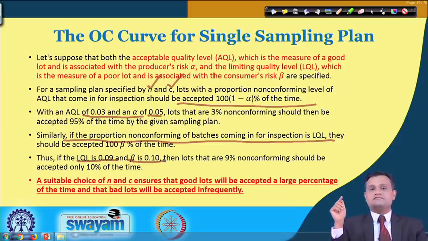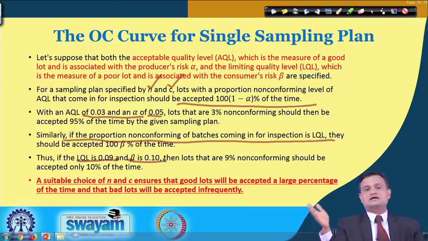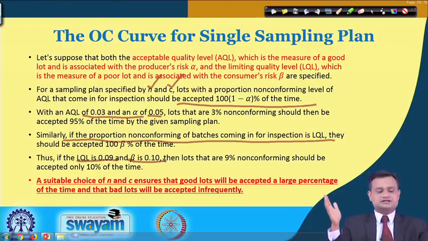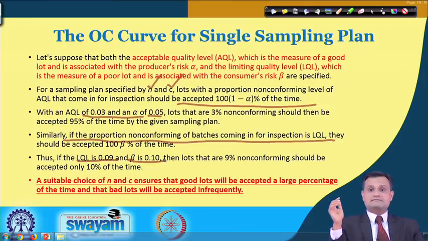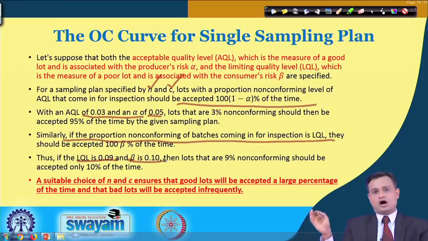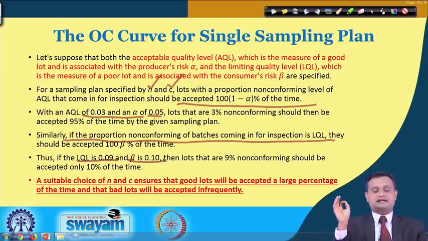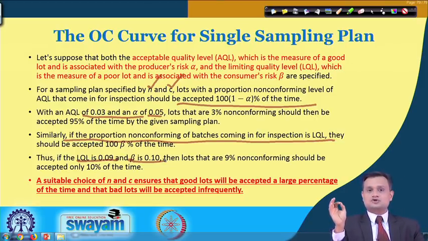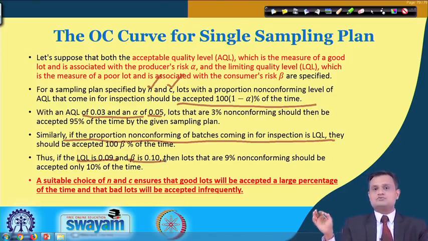In a similar way, if I refer to the bad quality lot, let us say 9% is LQL and beta is my 10%, 0.10, then I will say that the lots which have 9% defective should only be accepted 10% of the time, so that my consumer's risk remains at 10% and he feels protected.